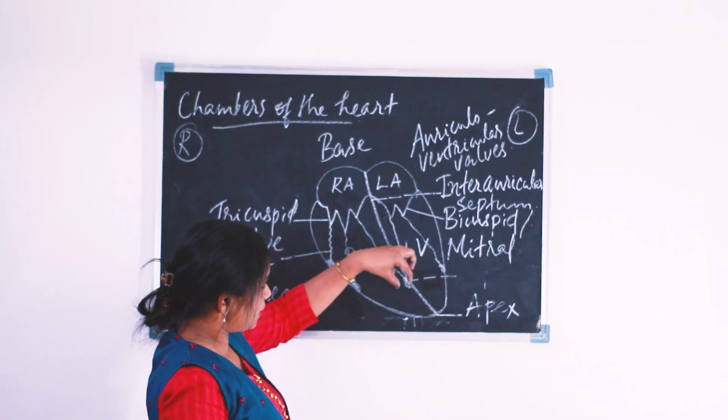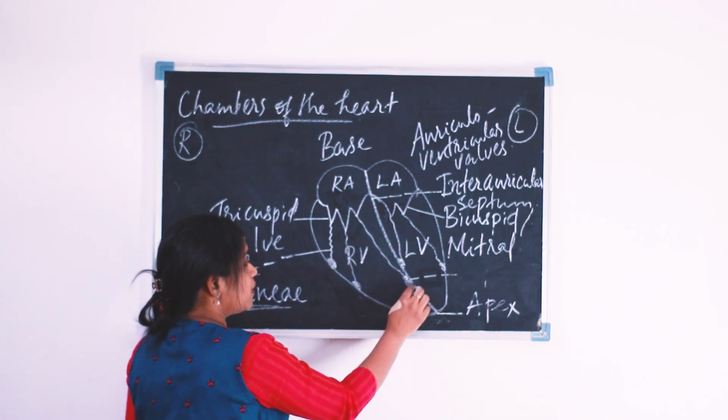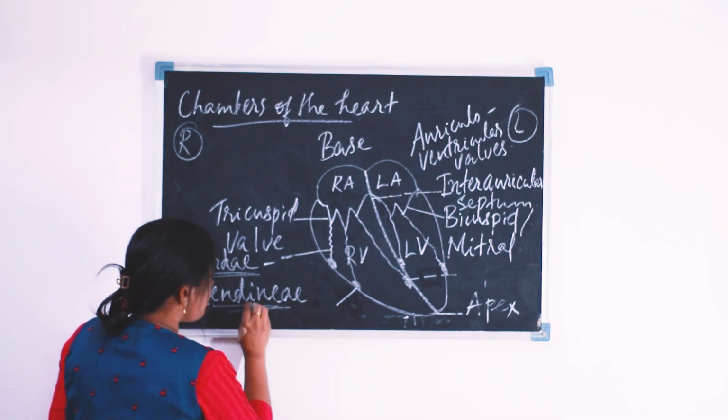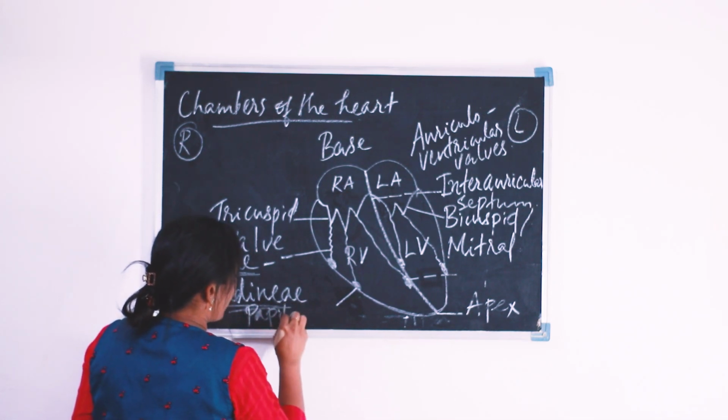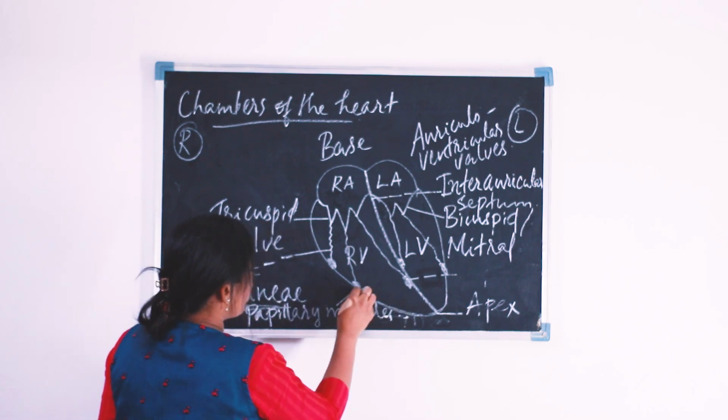And these chordae tendineae, the thread-like structures, are attached with papillary muscles. These are the papillary muscles. These are attached with papillary muscles.